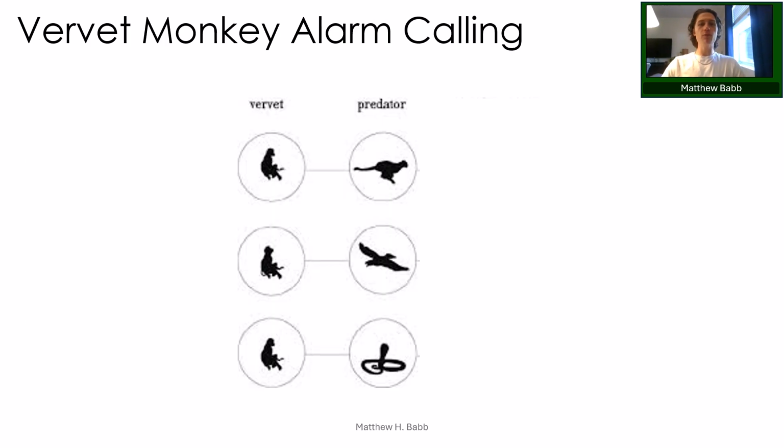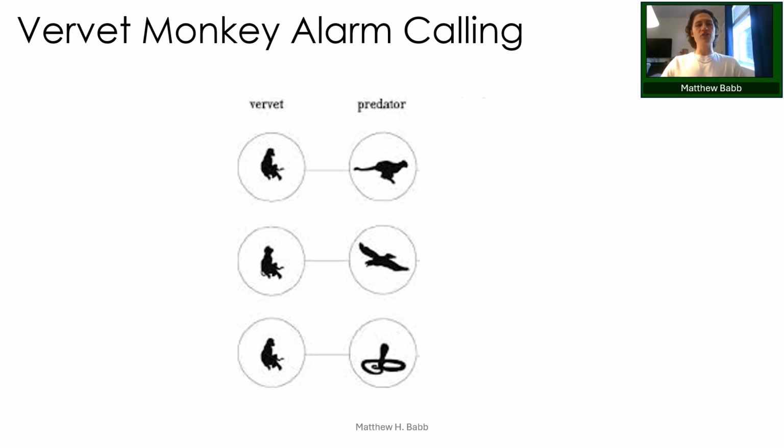And so let's look at one of the more famous studies on alarm calling in animals. A group of researchers studying vervet monkeys noticed something really curious. The monkeys seem to give different alarm calls for different predators. So here's the question. How could you test whether these calls really mean different things? Take a second and think about that. Pause if you need a little bit more time.